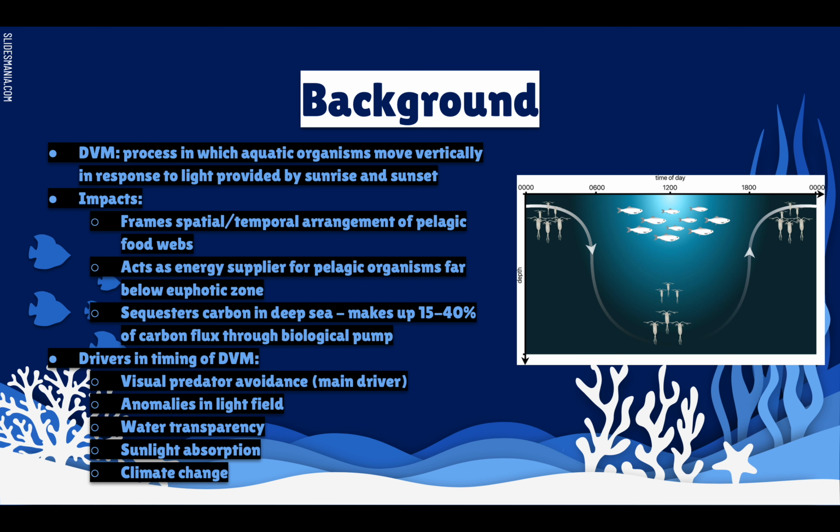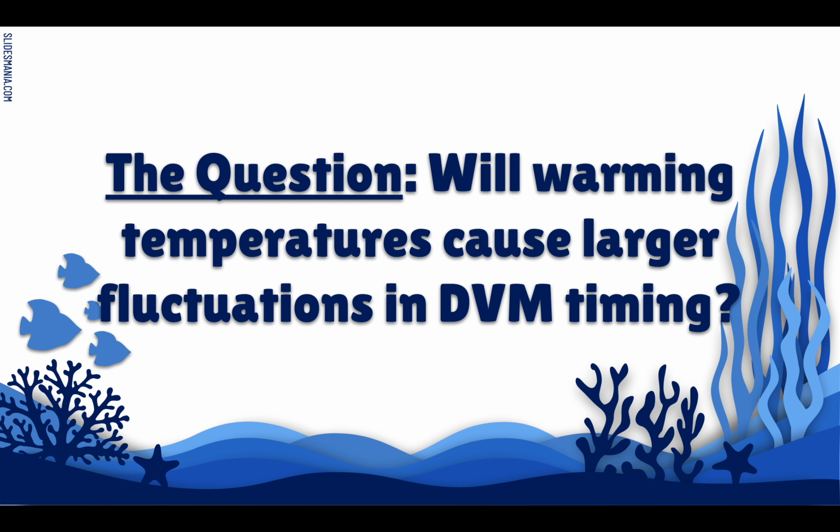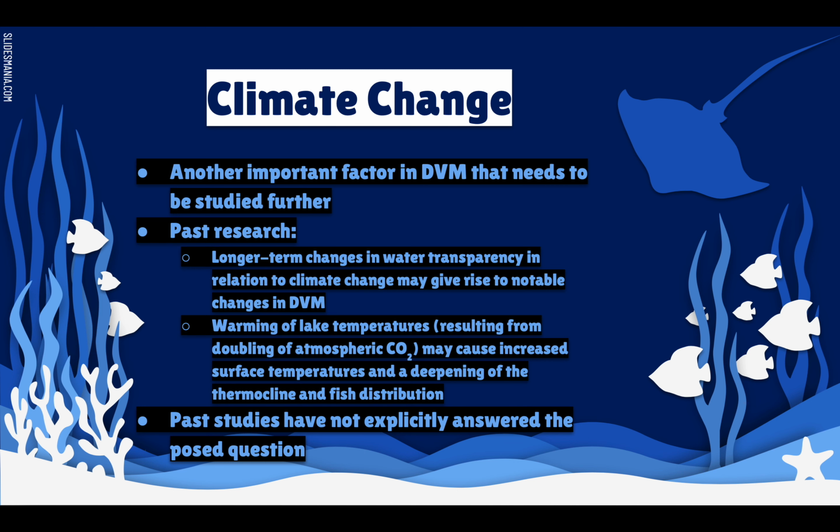And some drivers in the timing of DVM are visual predator avoidance, which is the main driver, anomalies in light field, water transparency, sunlight absorption, and climate change. And so the objective of this study is to gain a more explicit understanding of how climate change affects and will continue to affect aquatic organisms of differing sizes and answer this question: will warming temperatures cause larger fluctuations in DVM timing? And so climate change is a very important factor in DVM that needs to be studied further.